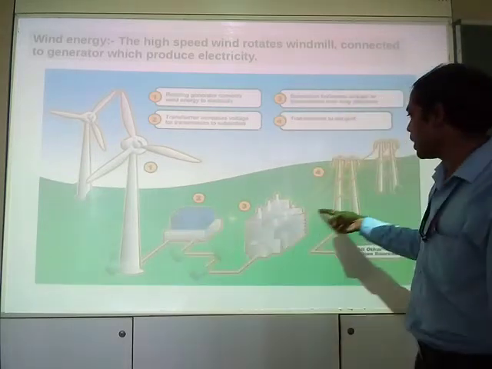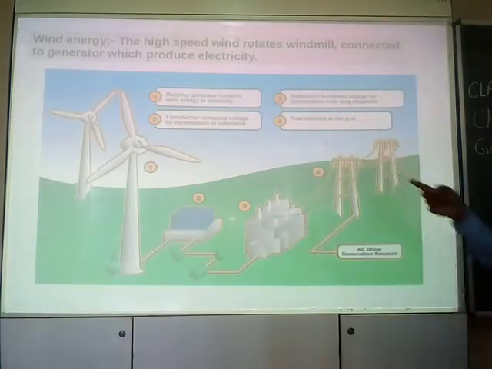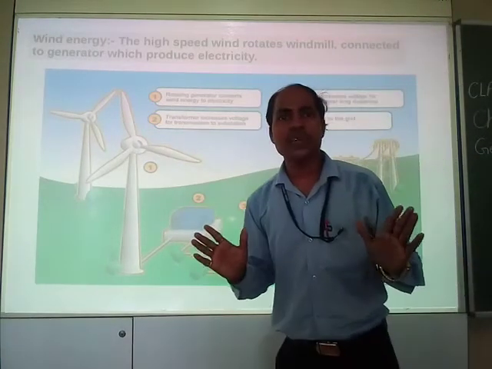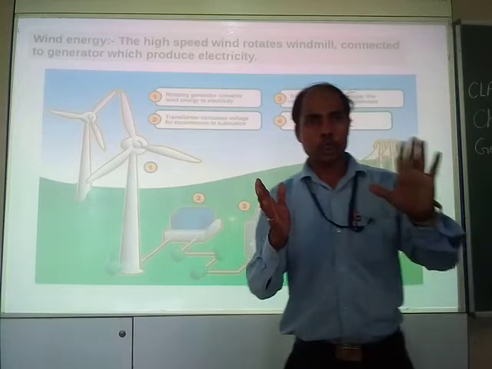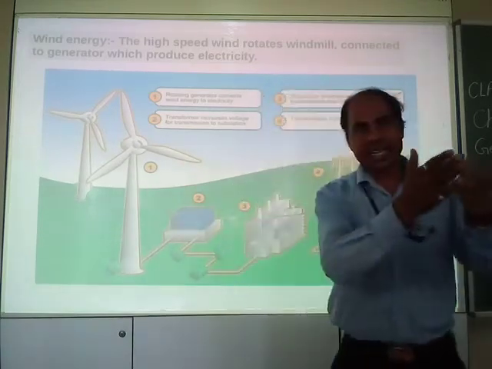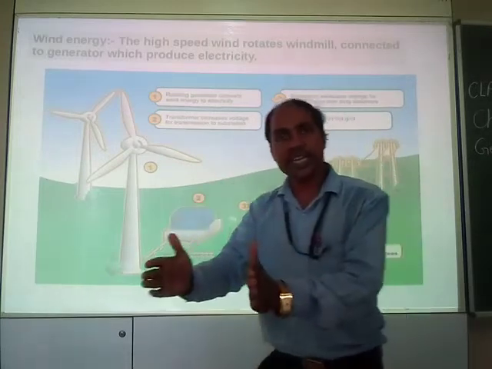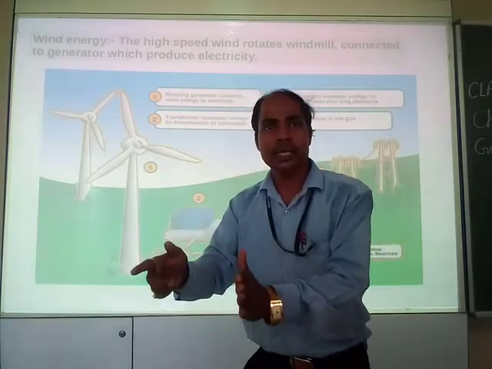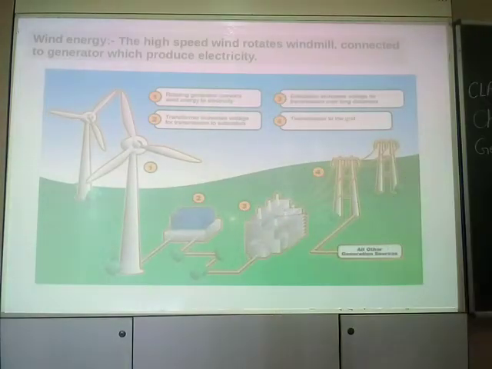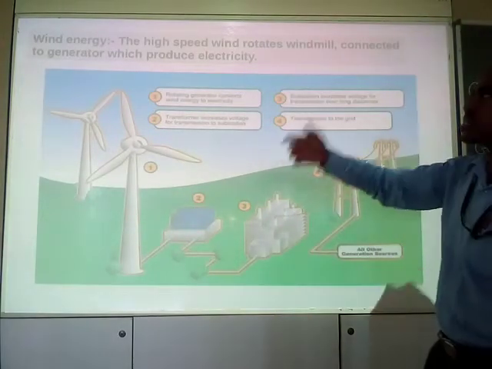it produces the electricity. That means the key to all these sources of energy is very simple. You need to rotate something, you need to move something. It is connected to a generator, and once the generator rotates, it produces electricity. Clear? So wind energy also works in the same way.